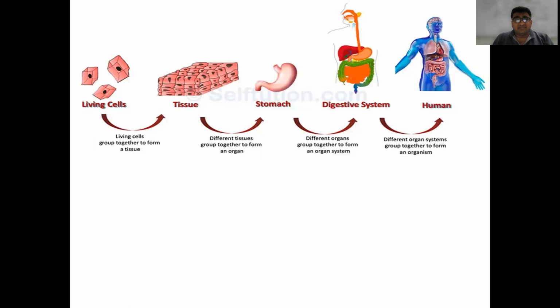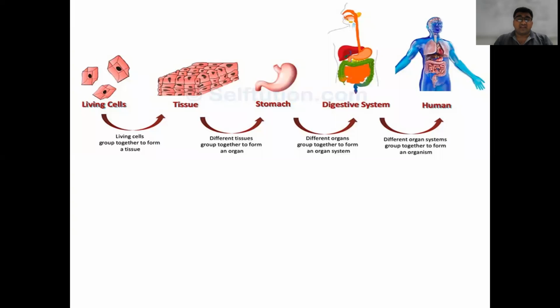Cells which have similar kinds of functions, the group of such cells leads to formation of tissue, while the tissues which are common in origin and having common functions, the group of such tissues leads to formation of an organ, while the different organs group together to form the organ system, and the different organ systems group together to form the organism.